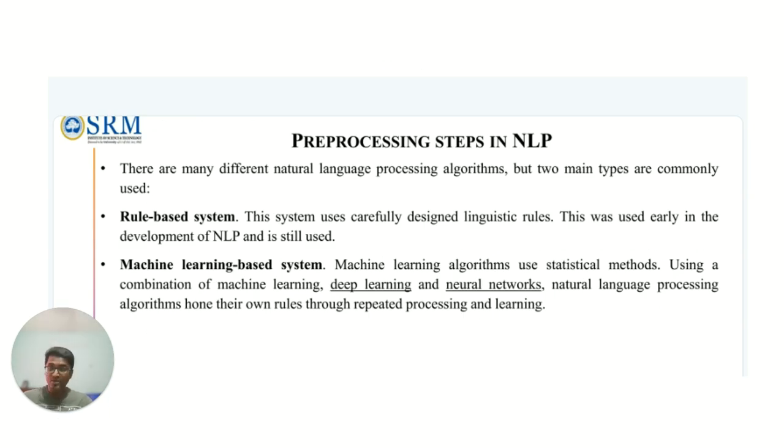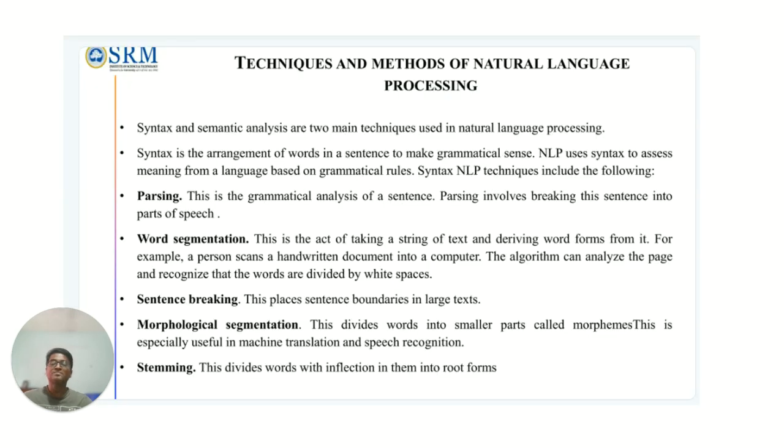There are two main types of NLP systems. One is called a rule-based system, and the other is the machine learning-based system. The rule-based system is based on linguistic rules, whereas the machine learning-based system uses statistical methods, like a combination of machine learning, deep learning, and neural networks.